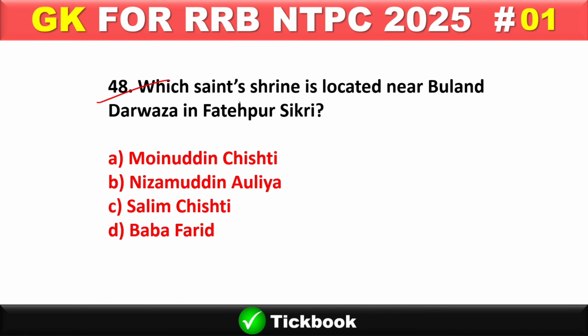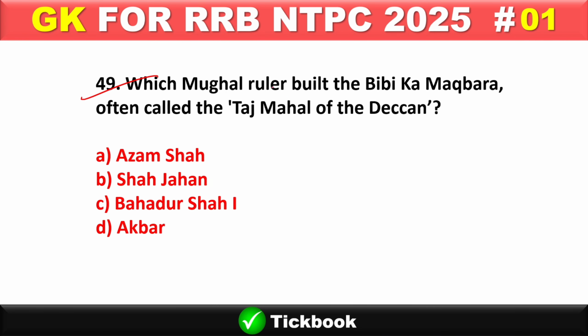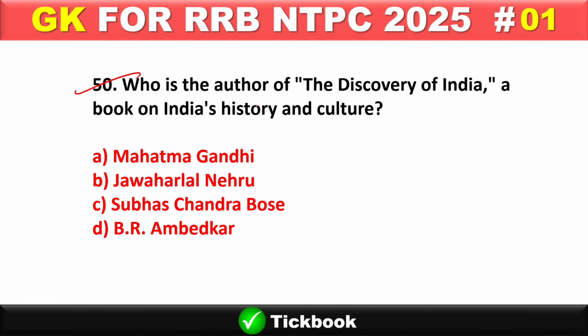48. Which saint's shrine is located near Buland Darwaza in Fatehpur Sikri? Option number C, Salim Chishti. 49. Which Mughal ruler built the Bibi Ka Maqbara, often called the Taj Mahal of the Deccan? Option number A is the right answer, Azam Shah, son of Aurangzeb. 50. Who is the author of The Discovery of India, a book on India's history and culture? Easy question. Option number B is the right answer, Jawaharlal Nehru.